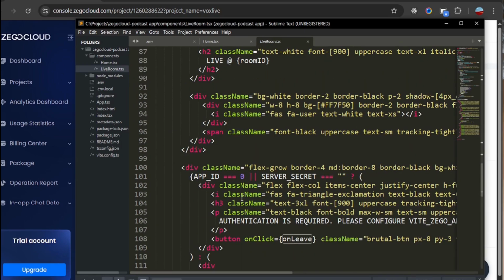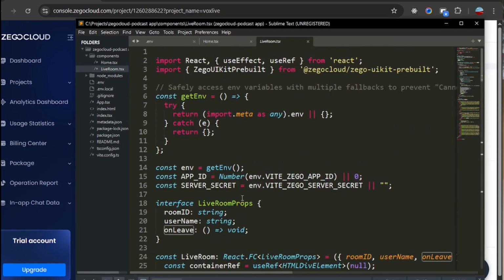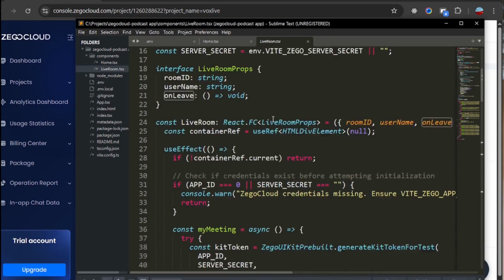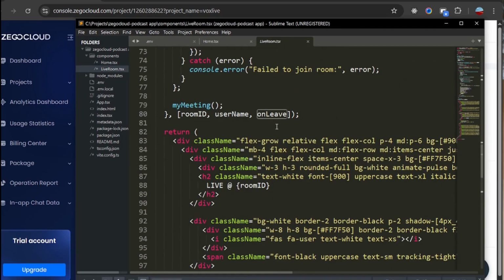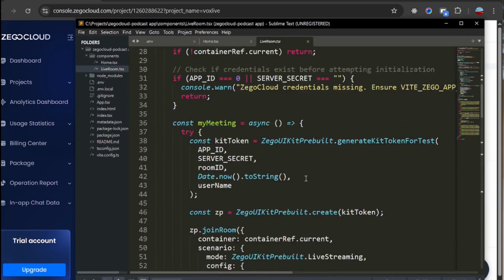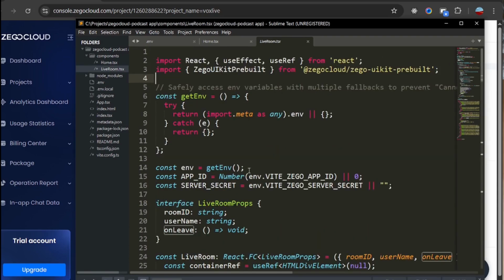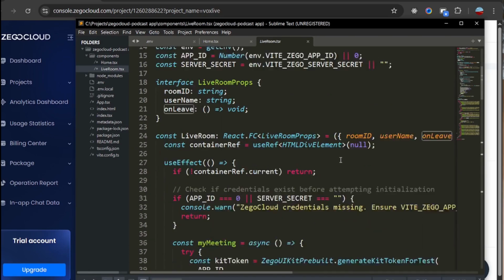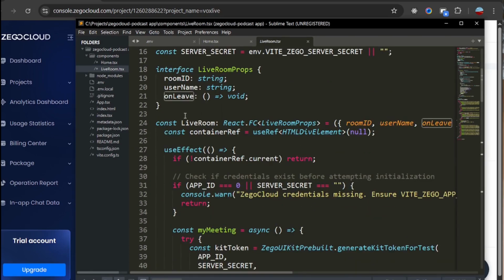Go ahead and use ZEGOCLOUD UI kit for your projects, and you will find it a game-changing experience that will give you many functionalities, and that 10,000 minutes is something to look at to help you to achieve a lot in your application development.